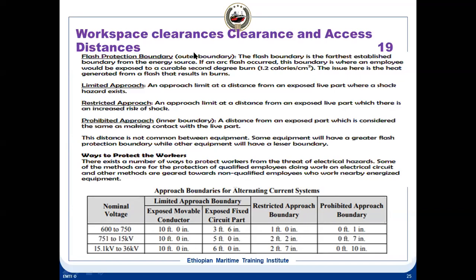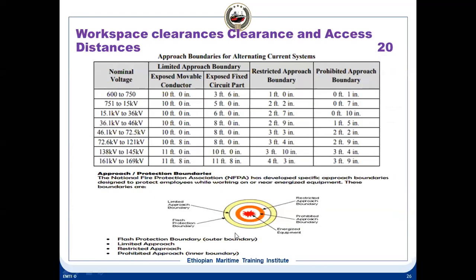Limited approach means an approach limit at a distance from an exposed live part where the shock hazard exists. So what is the limited approach? Limited approach is this one. This is the flash protection boundary, and this is the limited approach boundary. And all of this has been specified: what should be the distance you need to be away from this. You see, nominal voltage is up to, let's say, 15 kV.